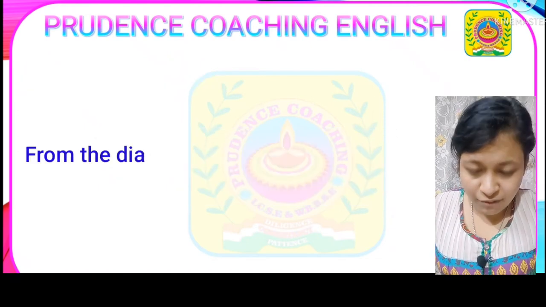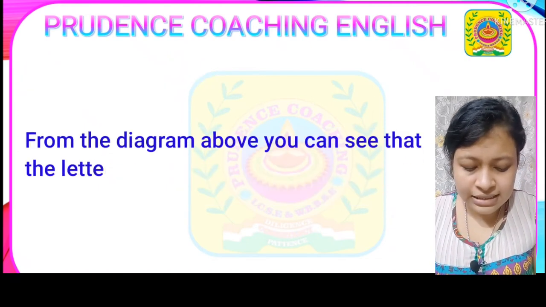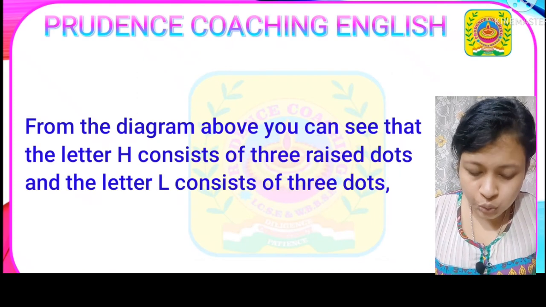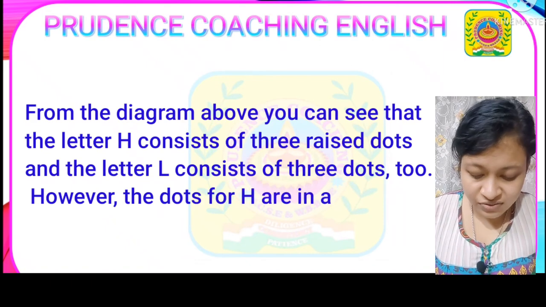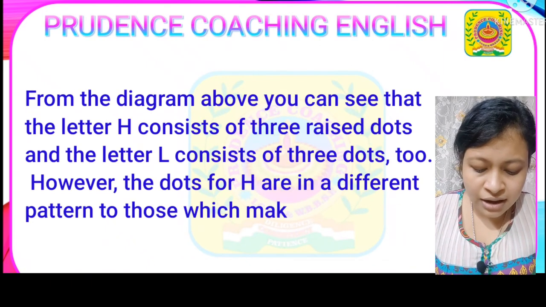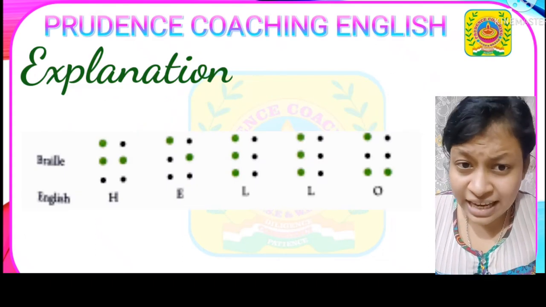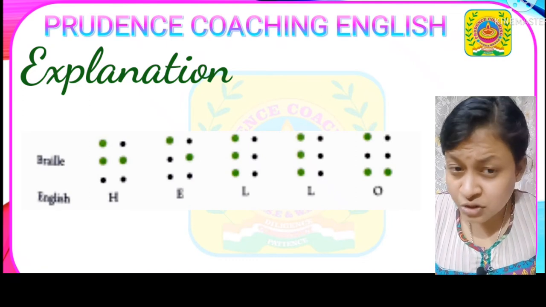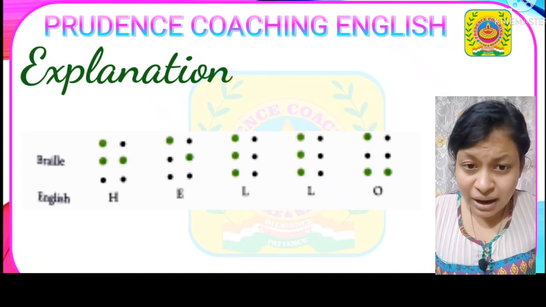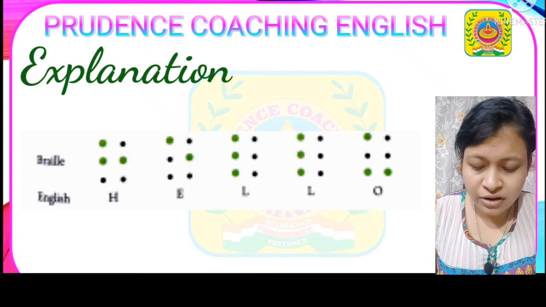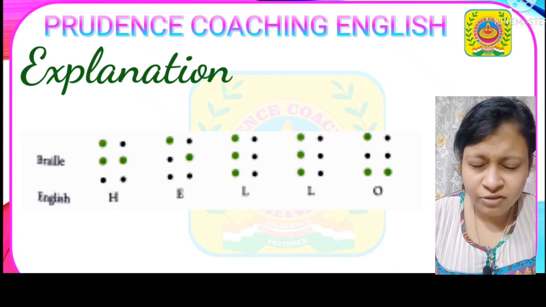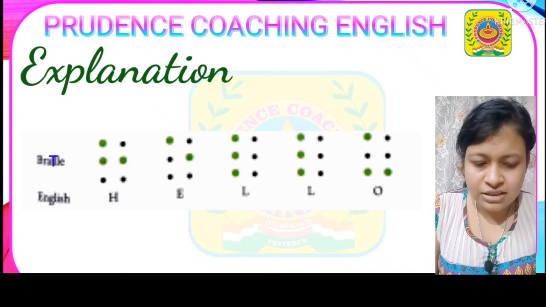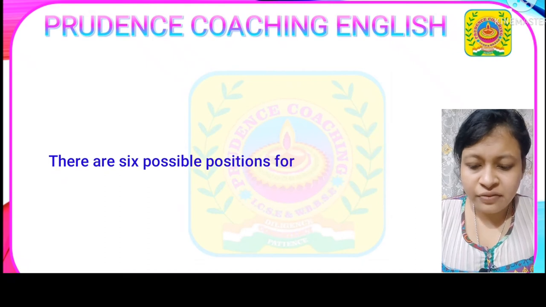From the diagram above, you can see that the letter H consists of 3 raised dots and the letter L consists of 3 dots too. However, the dots for H are in a different pattern to those which make up the letter L. So both H and L have 3 raised dots, but how are you going to understand which one is H and which one is L? By the pattern. The pattern of the raised dots is in different positions, therefore it is different. There are 6 possible positions for each dot.